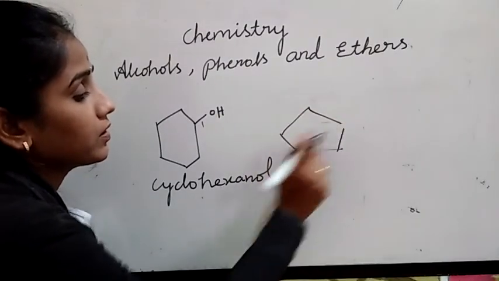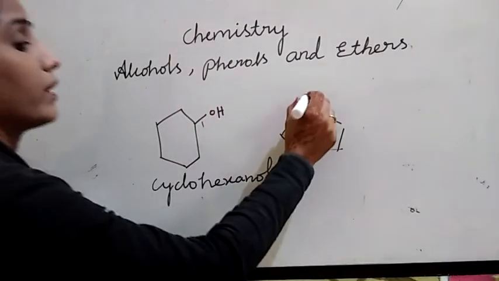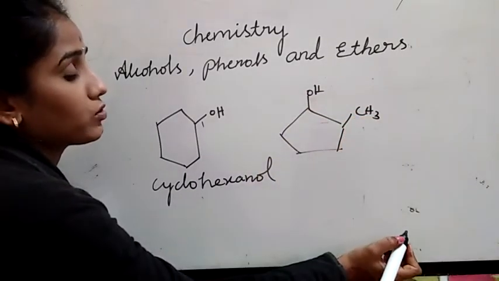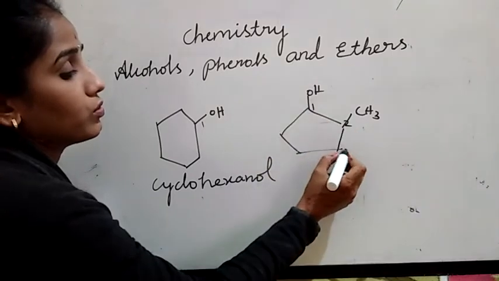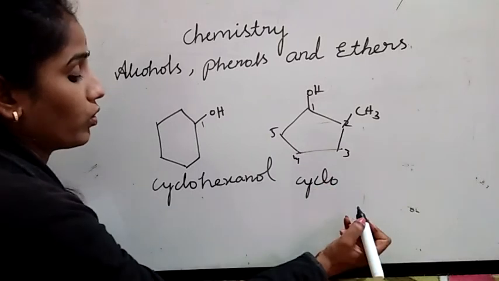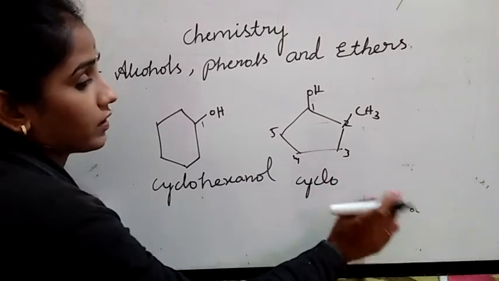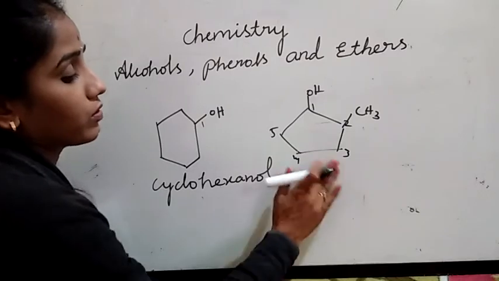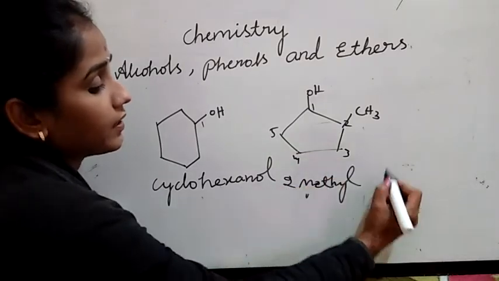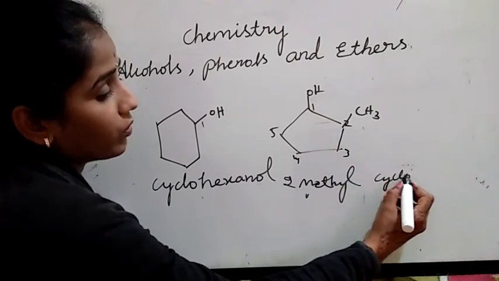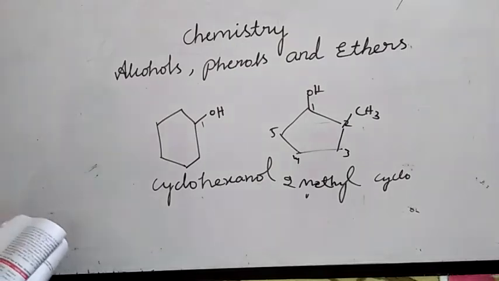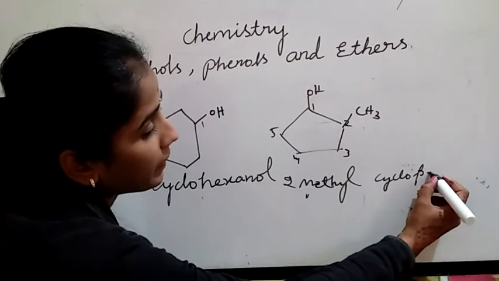Then what about this? Can you name it? Try to name the compound. OH, CH3. As I told, the OH group is attached to carbon 1, then 2, 3, 4, 5. First you have to add the substituent, one substituent is there, no? 2-methyl, cyclo. How many carbons are there? Pentanol. 2-methylcyclopentanol.